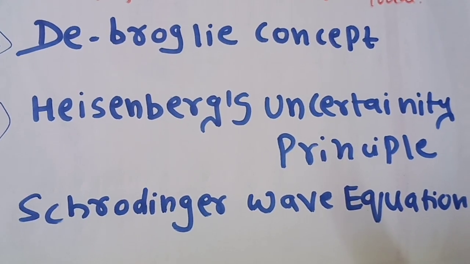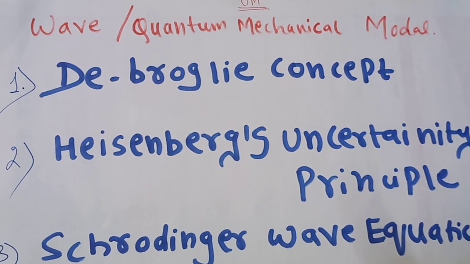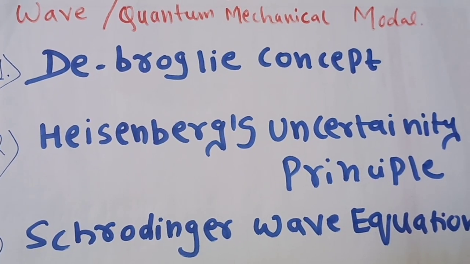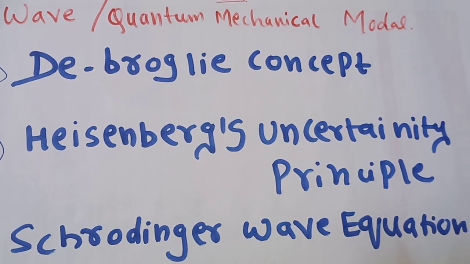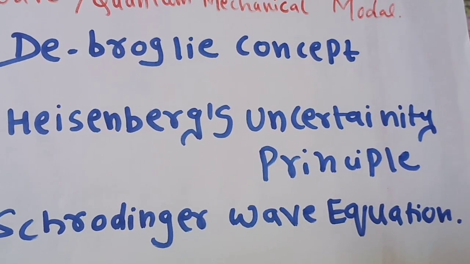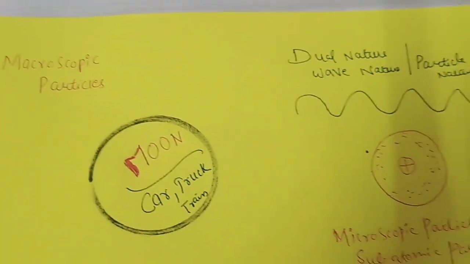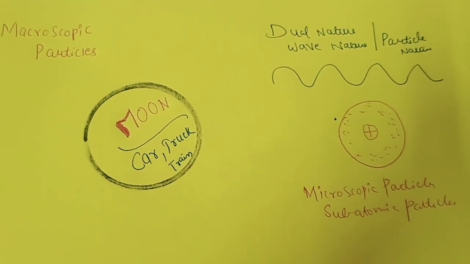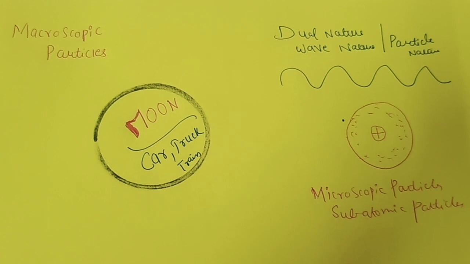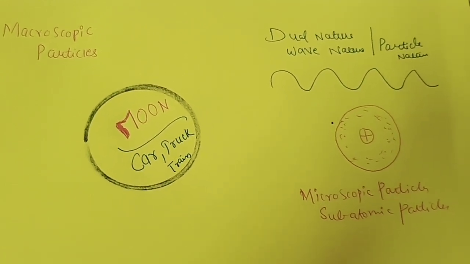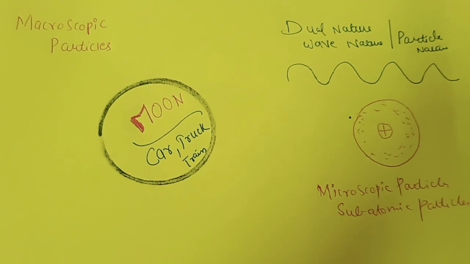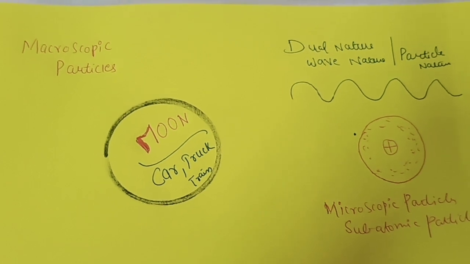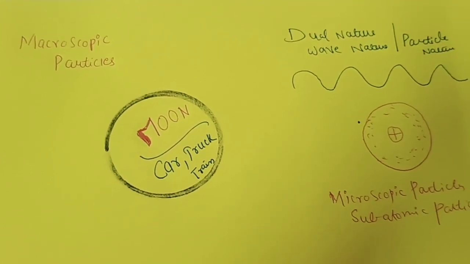As we already know what quantum mechanics tries to explain, as I told you at the beginning of my last video, in quantum mechanics we try to study the properties of subatomic particles like electrons, protons, neutrons and all. Let us look at what Heisenberg tried to explain. In de Broglie's concept of dual nature of matter, any subatomic particle like electron, proton and neutron has the dual nature, that is the wave as well as the particle nature. But what other problems did the scientists face?